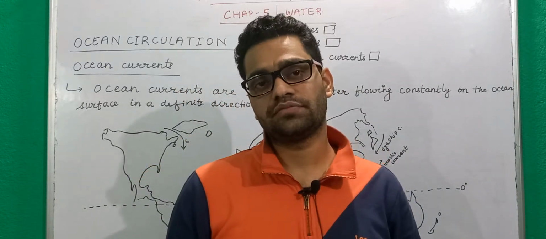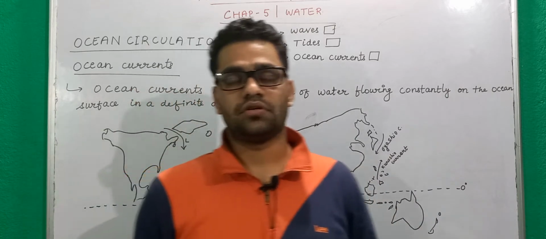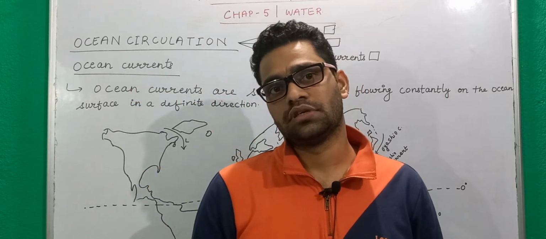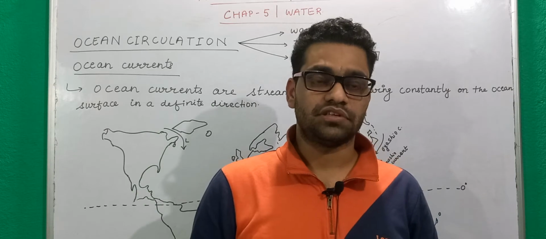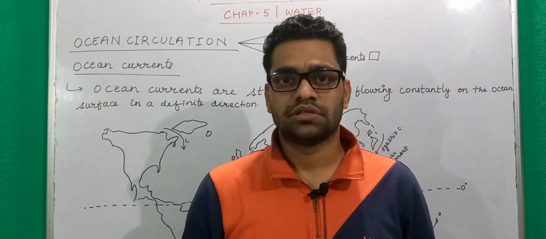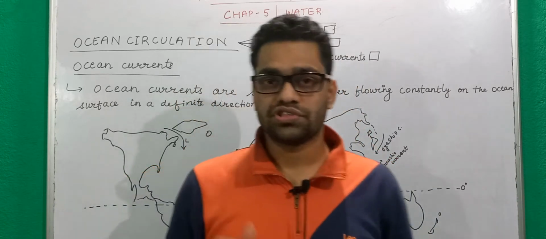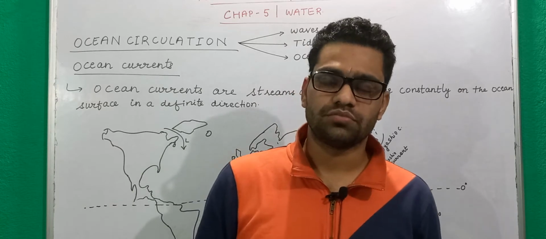This is the third part of chapter number 5. We have already dealt with all the remaining parts, like the water that we have, the types of water, saline and fresh water, their availability and the distribution of water, and then we also looked into the ocean movements.